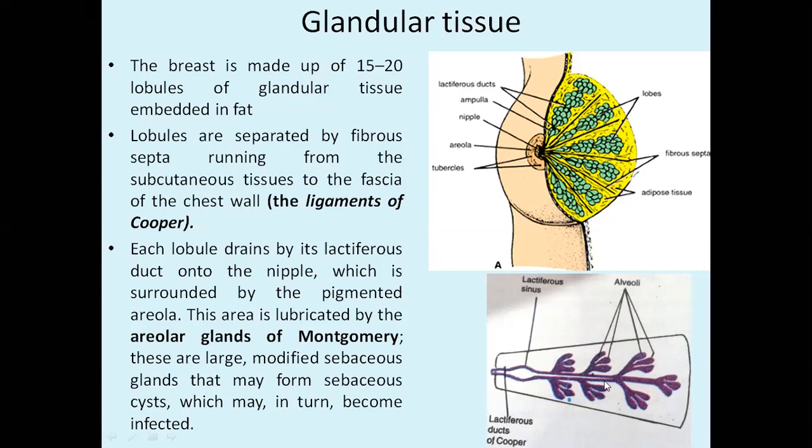It is draining by its lactiferous duct, and it is opening in the nipple, which is surrounded by the pigmented areola. This area is lubricated by so many sebaceous glands underlying the skin of the areola. Those sebaceous glands secrete oil so as to prevent cracking of the areola when the mother is feeding the baby. To prevent the cracking, you will see so many openings of sebaceous glands over here, and these glands are called the glands of Montgomery.